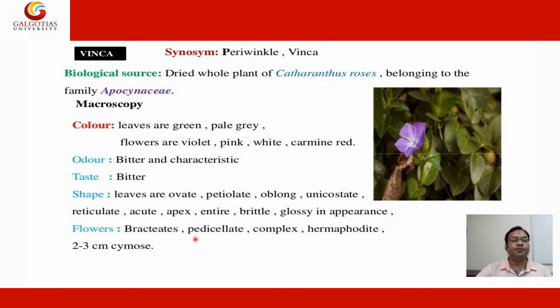Taste is bitter. Shape: leaves are ovate, petiolate, oblong, unicostate, reticulate, acute apex, entire, brittle and glossy in appearance. Flowers are bracteate, pedicellate, complete, hermaphrodite, 2 to 3 centimeters, cymose.